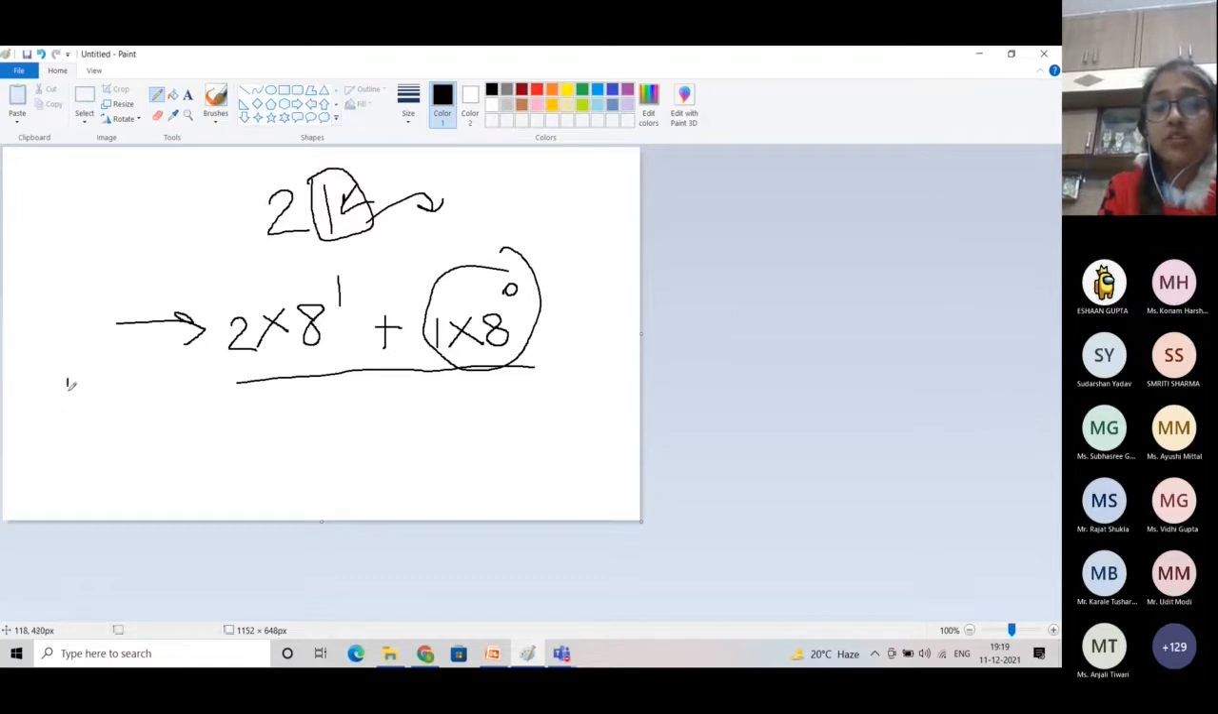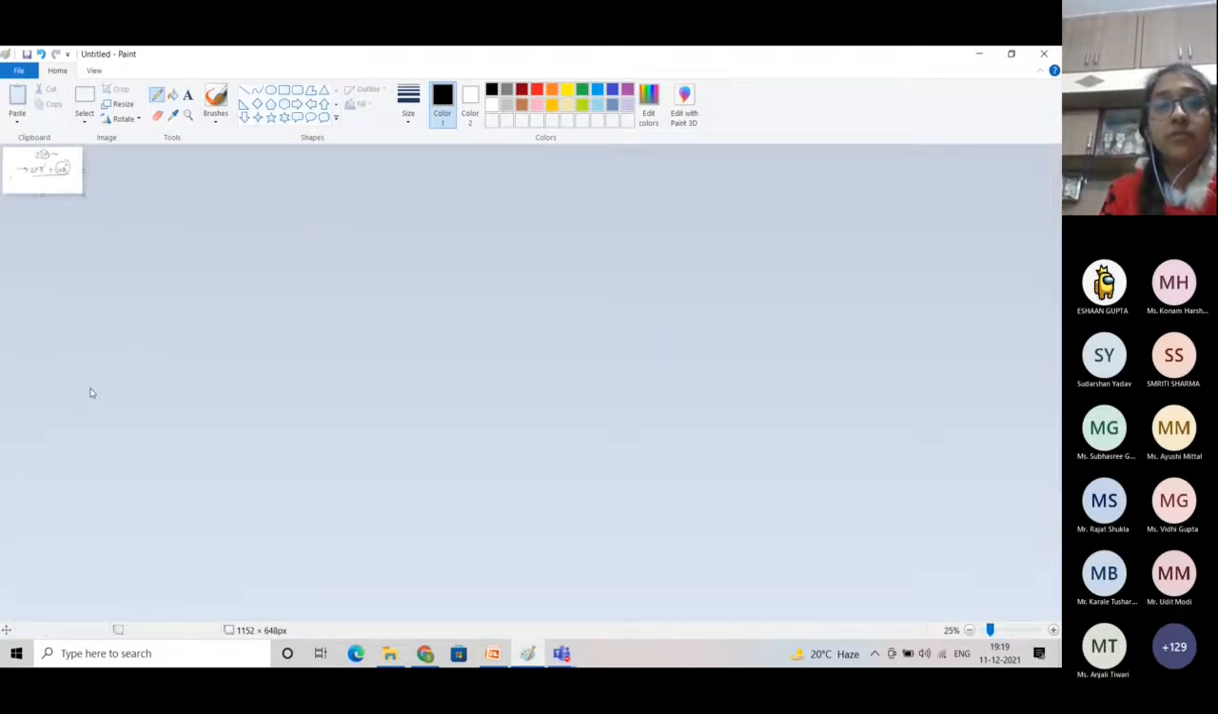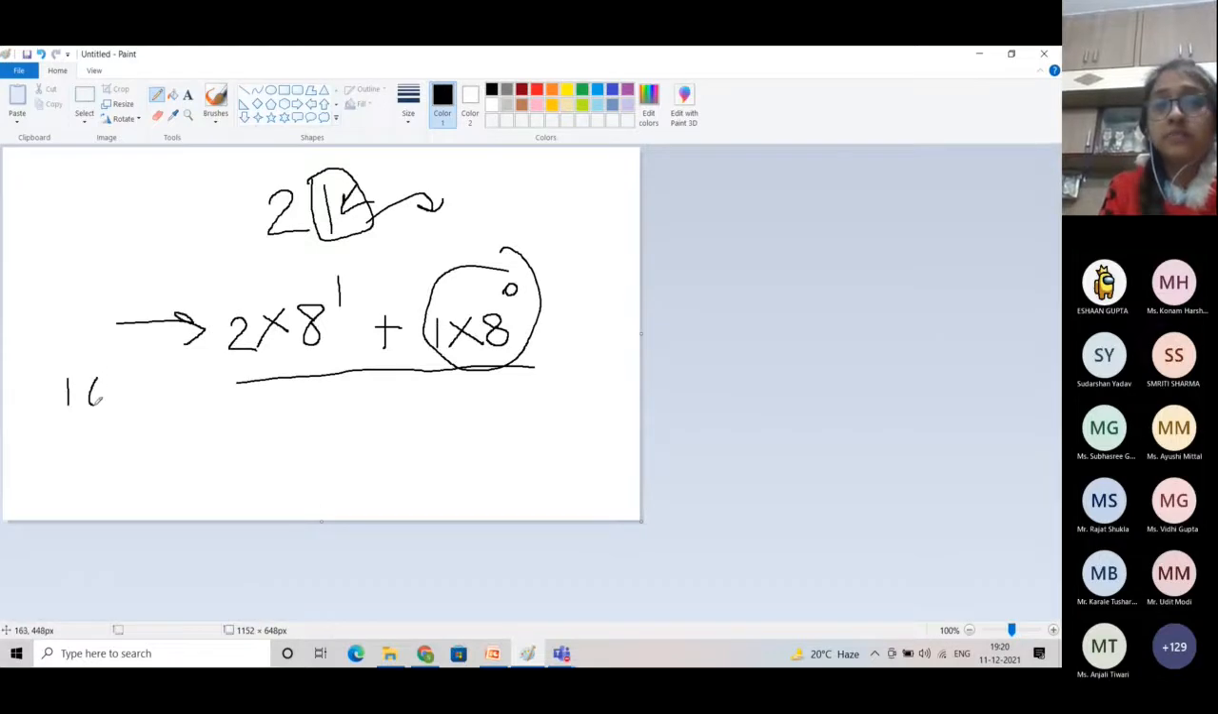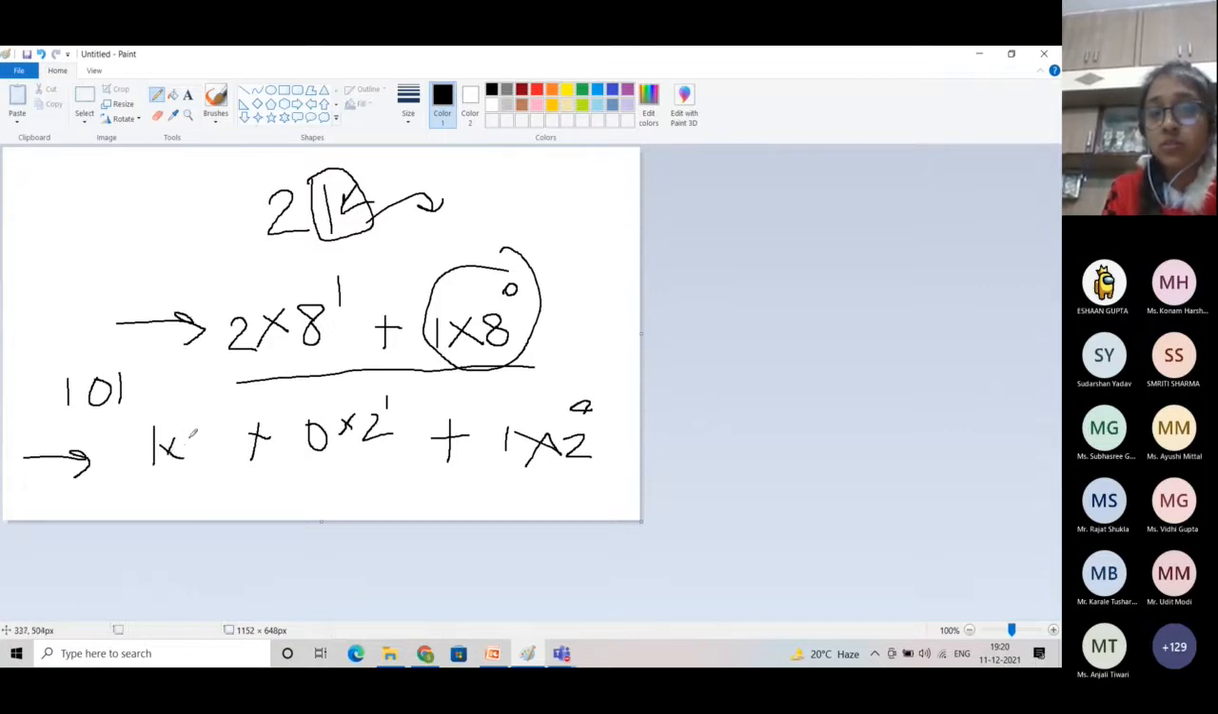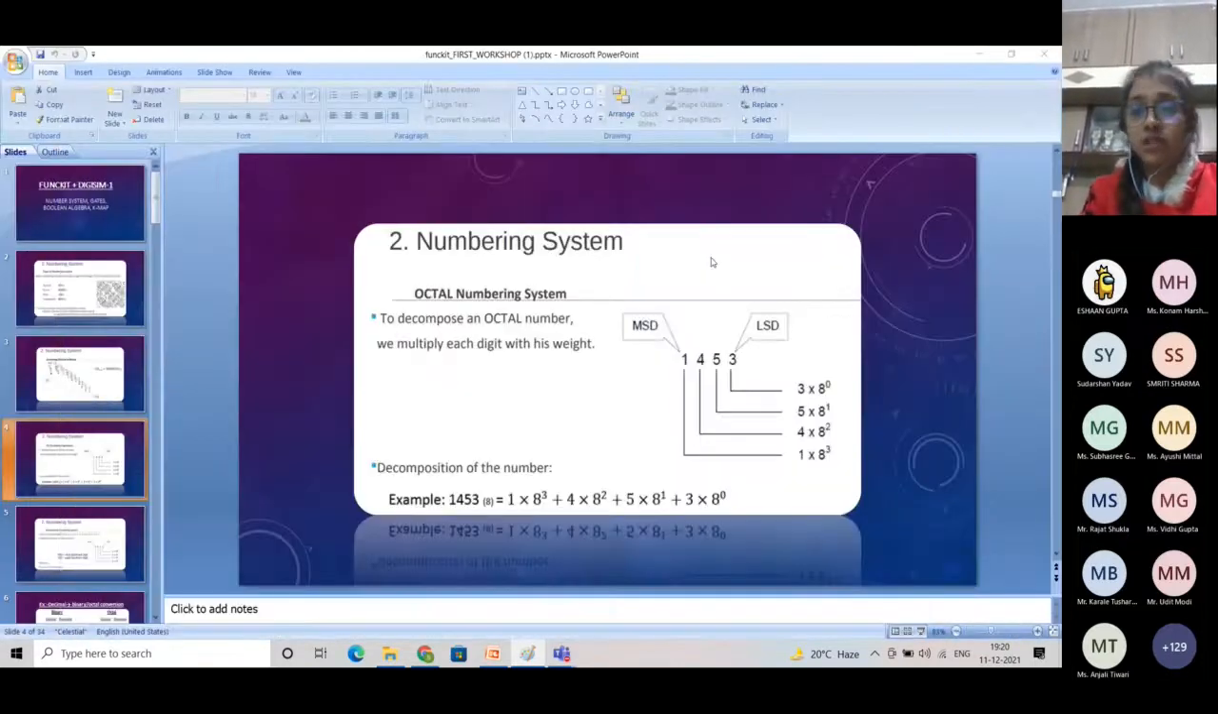We will also see an example of the binary number system. Let's say we have 101. What is the decimal representation of this number? 1 multiplied by 2 to the power 0 for the unit place, plus 0 multiplied by 2 to the power 1, and 1 multiplied by 2 to the power 2. Okay, I think by this example you have got what I'm trying to say.